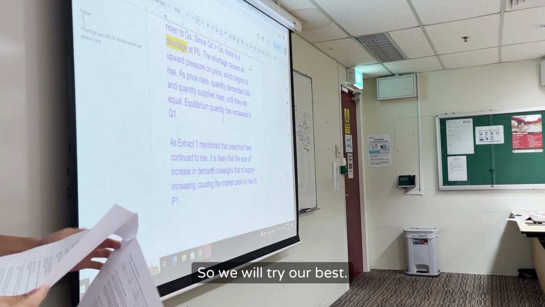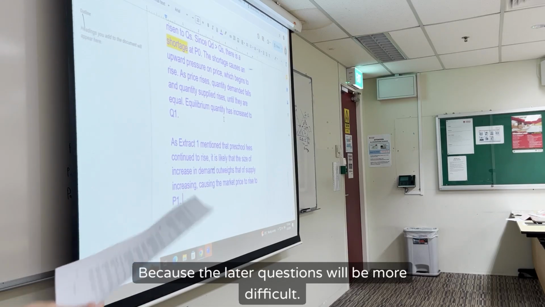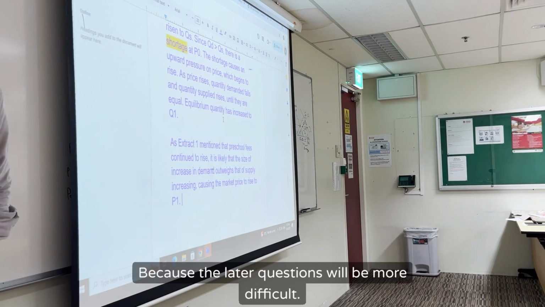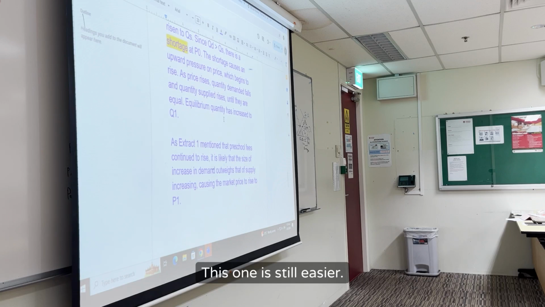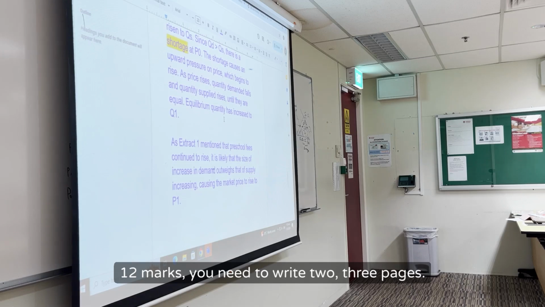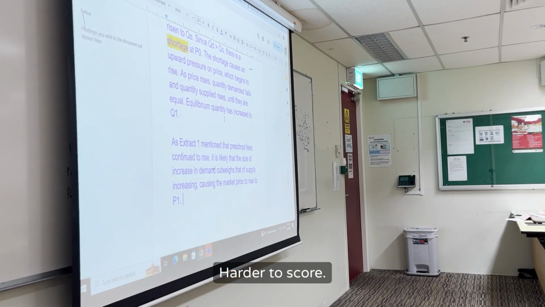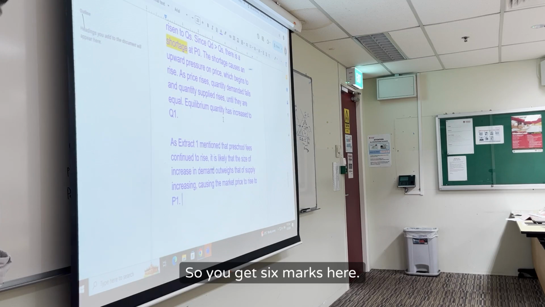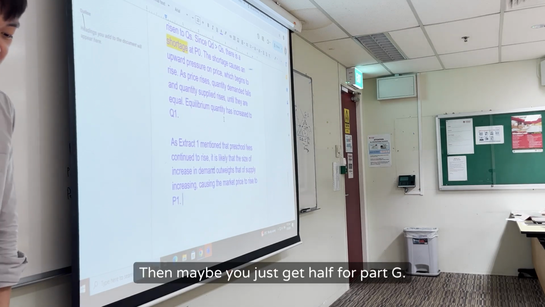So we will try our best because the later questions will be more difficult. This one is still easier. You see, it's only 6 marks. If you look at the last one, it's 12 marks, you need to write 2-3 pages. Harder to score. So you get 6 marks here, then maybe you just get half for part G.